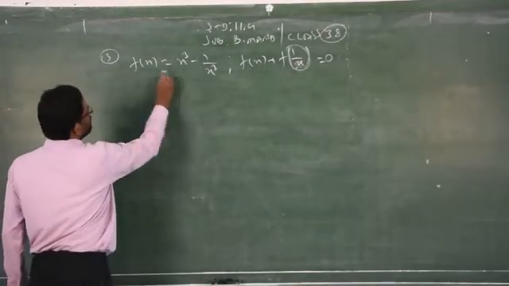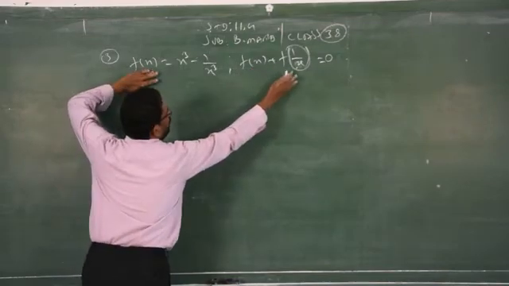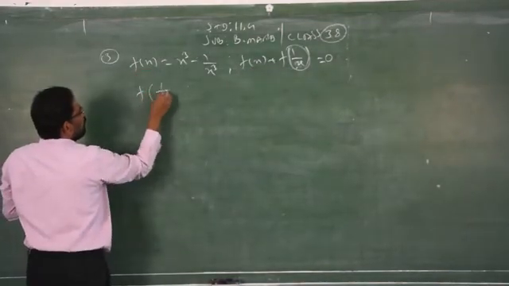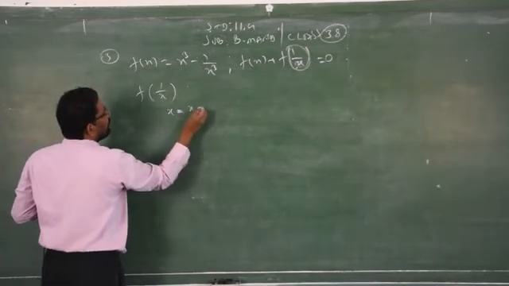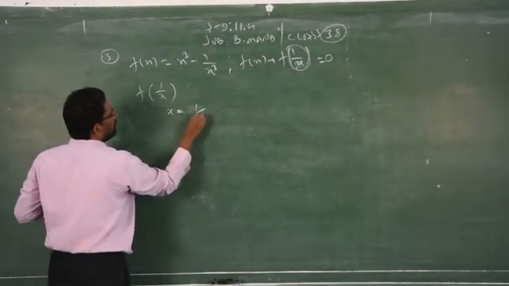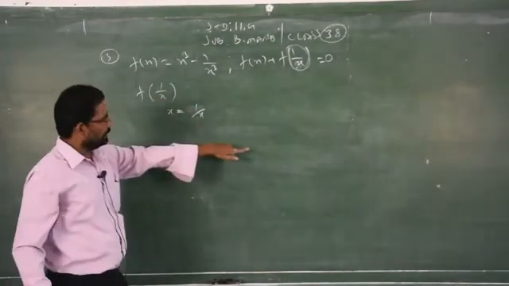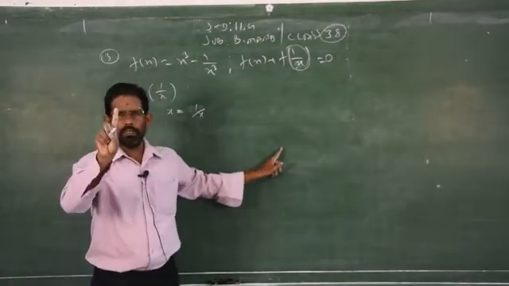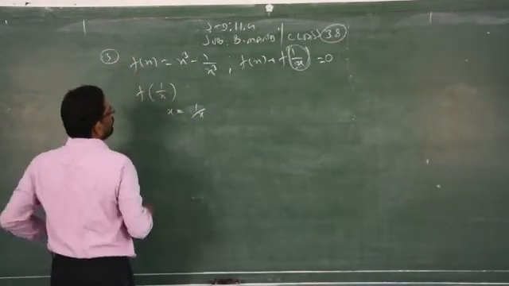Now f of x is given already, so I don't want to find f of x because it is given in the question. Now I have to find f of 1 by x, which means you have to replace x by 1 by x. How did it work here? In the place of x we are replacing 1. The same way, in the place of x you have to replace 1 by x.